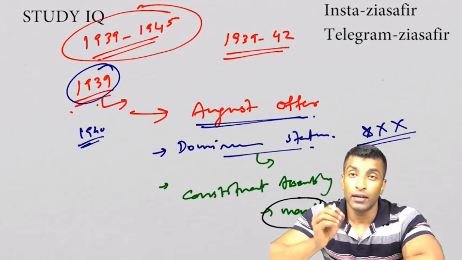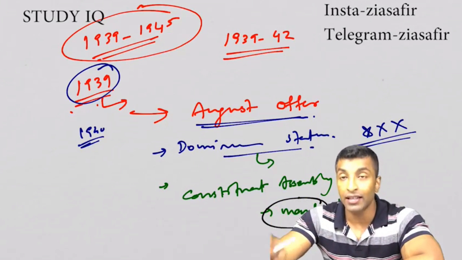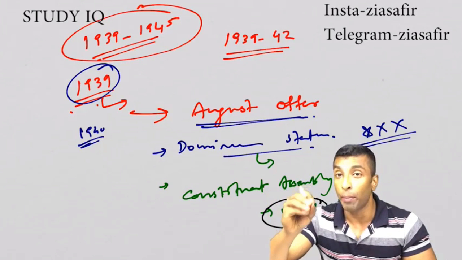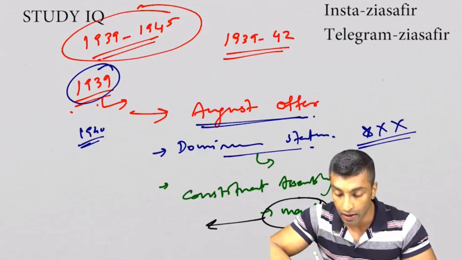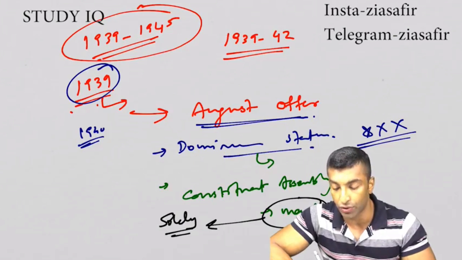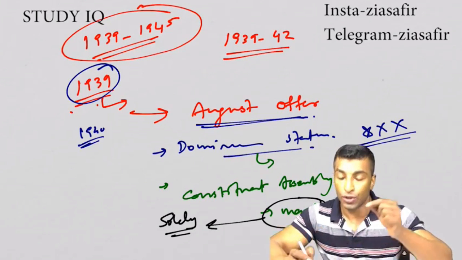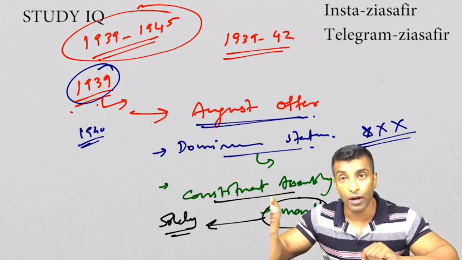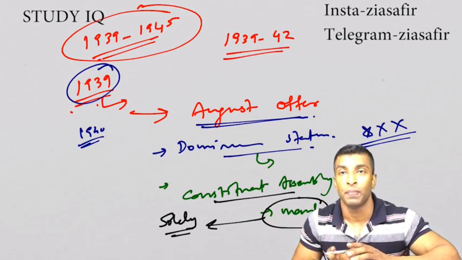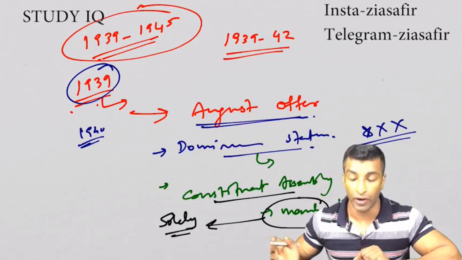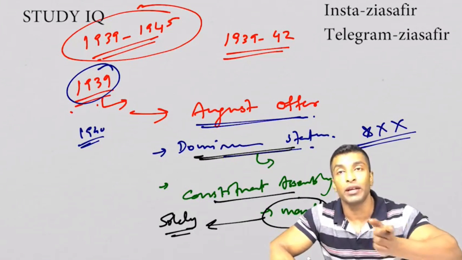But when we discuss the Cripps Mission, again there will be a constituent assembly, one of the provisions, after the war, but not mainly, that will be solely of Indians. So today I'm going to talk about the Cripps Mission. There I'm going to tell the same point. Constituent assembly is here and there also, but there is a difference. What is the difference? Here it is mainly of Indians, there it is solely of Indians. Dominion status is here, dominion status will come there also.